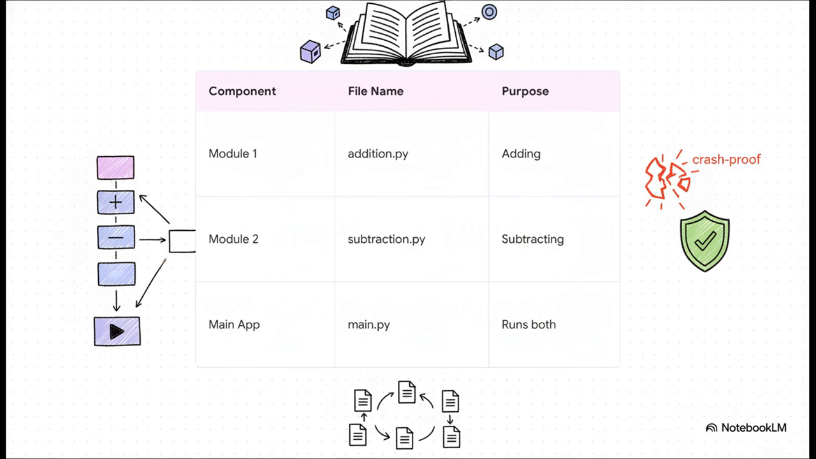Modules act as the pages and chapters of your software. So instead of one mega file, we break the app down into bite-sized files. You might have an addition.py just for adding, and subtraction.py just for subtracting. These individual files are your modules. Then you have a main.py file that simply coordinates between them. It isolates errors and keeps the whole shebang incredibly clean.